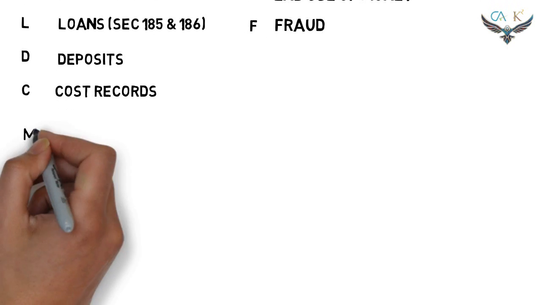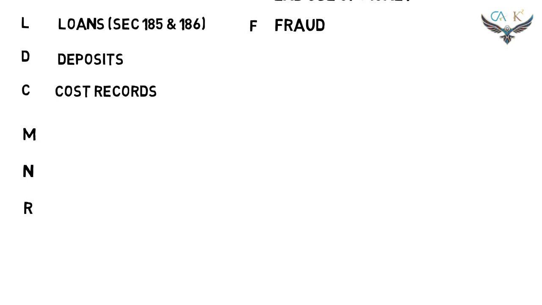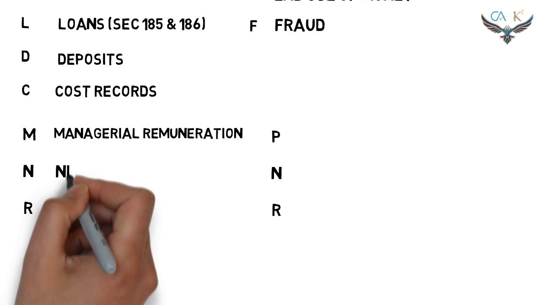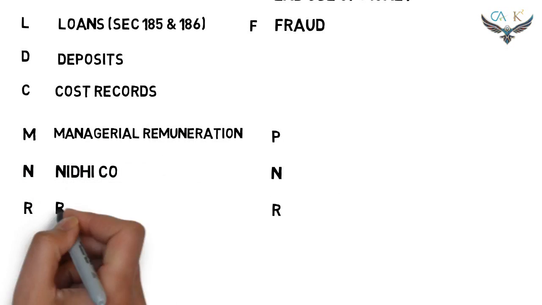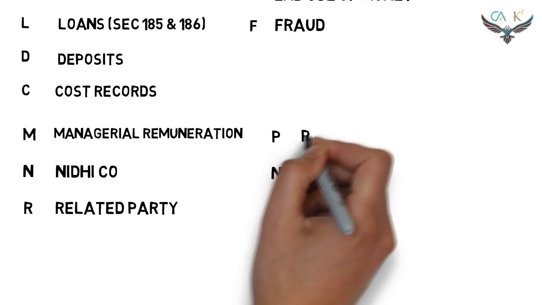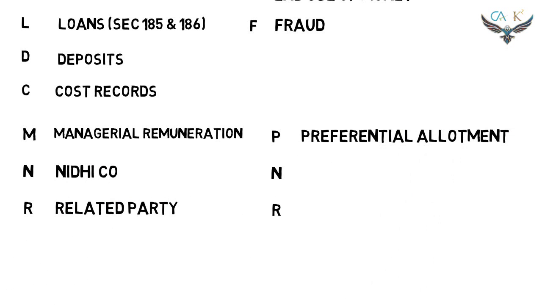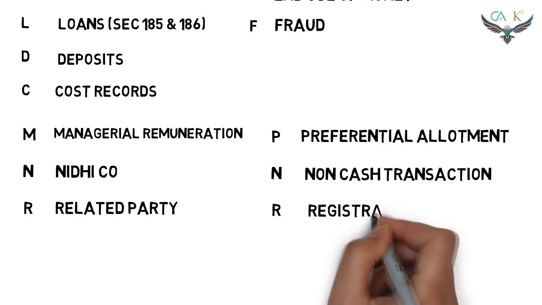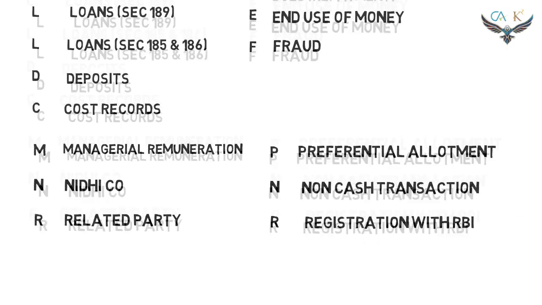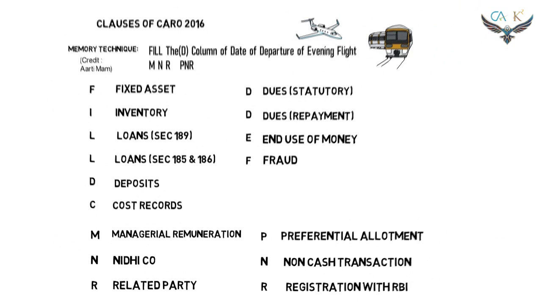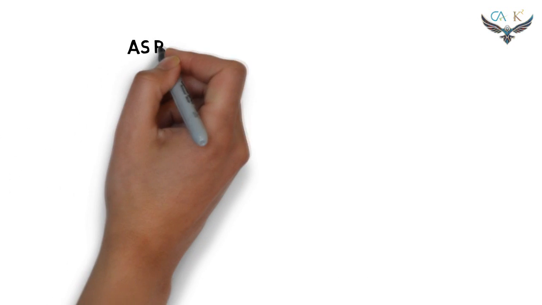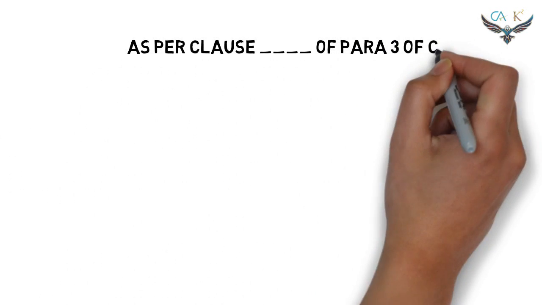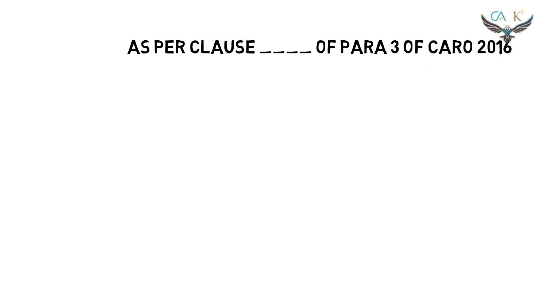The second portion of the sentence, MNR PNR, stands for managerial remuneration, Nidhi company, related party, preferential allotment, non-cash transactions, and finally registration with RBI. Okay guys, now let us see the specific points for each of the clauses. Before that, please remember, answer to any of the CARO questions should be in the form of a paragraph.